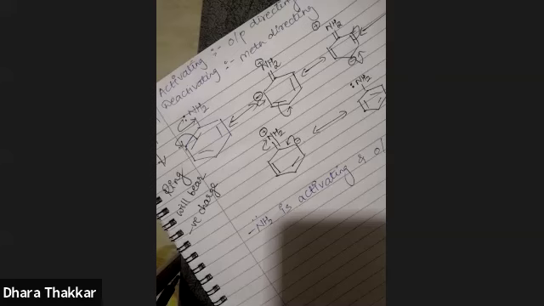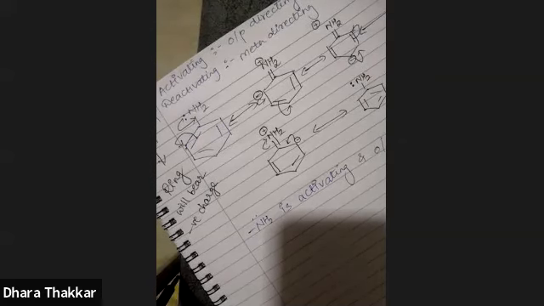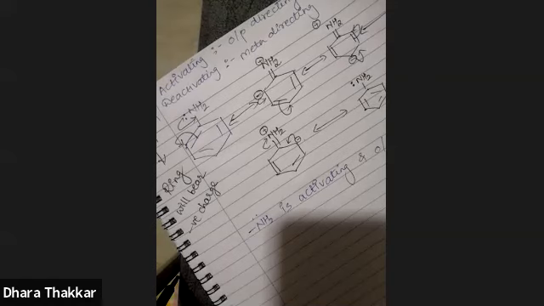ठीक है? So यहाँ पे क्या पता चला आपको that there was NH2 present on the ring, and NH2 की वजह से there is a restriction that in aniline you cannot carry out reaction at any position. The reaction will only take place at ortho and para position. You can't carry out the reaction at meta position, and that is not the case with plain benzene. Plain benzene में ऐसा कुछ नहीं होता है. आप reaction कहीं पे भी कर सकते हैं because all the positions are equivalent in case of plain benzene.